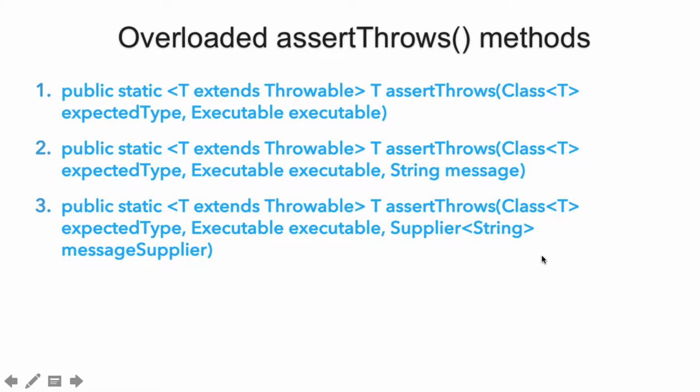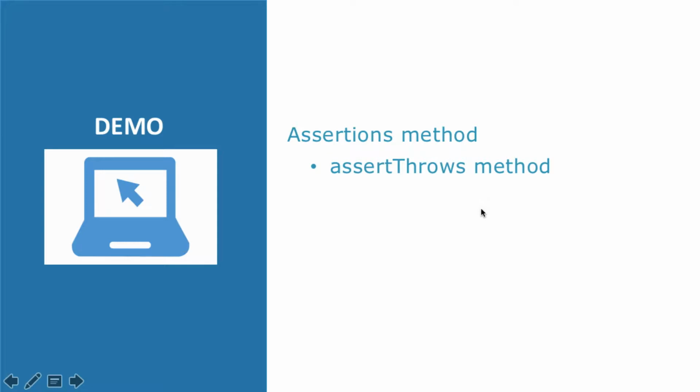The third overloaded method takes in a class of the type of exception thrown by the executable, and it also takes the Supplier functional interface which supplies the message of type string whenever our assertion fails. The only advantage of using the Supplier functional interface is that it gets lazily evaluated to a string only when our assertion fails. So friend, let's go to Eclipse and see the demonstration of the assertThrows method.